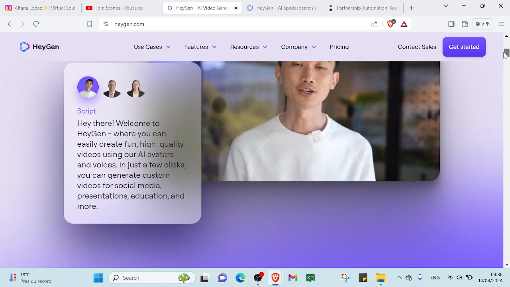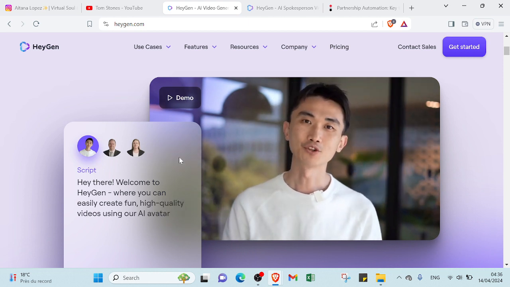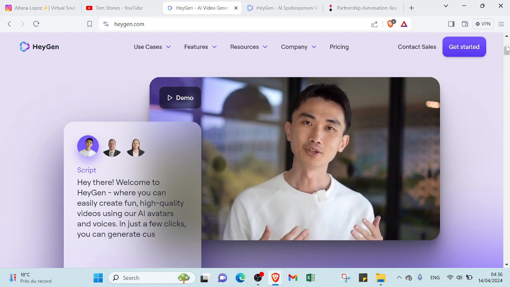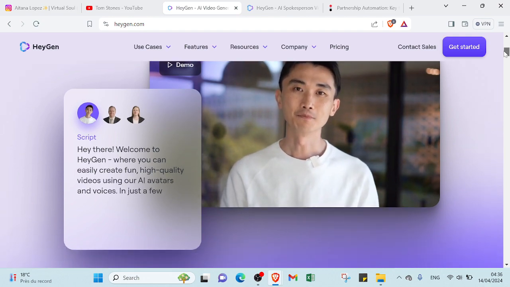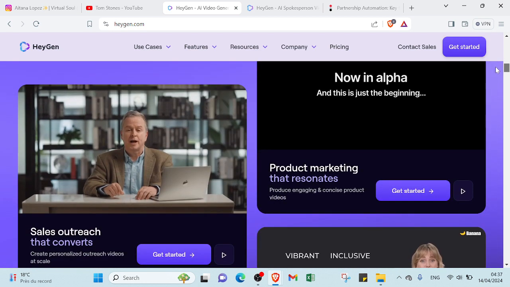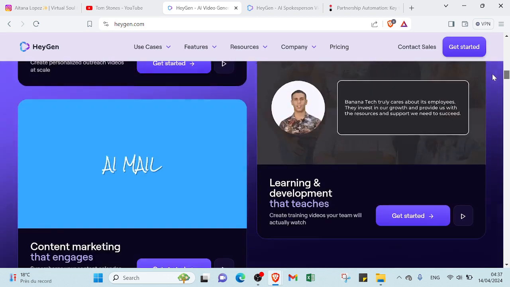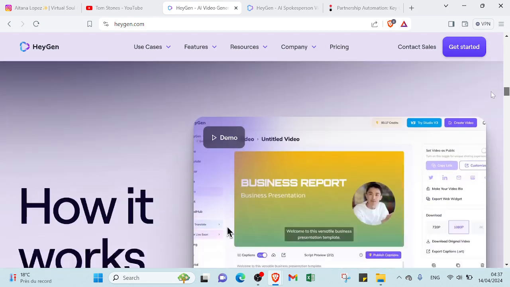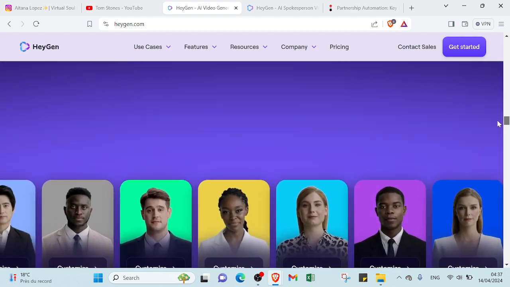And if we scroll down more over here, you'll find the AI character explaining or introducing something in this video, introducing the website. As you can see, this is the script, and you can also create one like this and write the script you want, and then you're going to start with it. And we can find other AI characters explaining a specific topic, for example sales outreach, product marketing, content marketing, learning and development. As you can see, there are various ones, so you can choose the AI character or AI avatar you want, and then you're going to start with it.